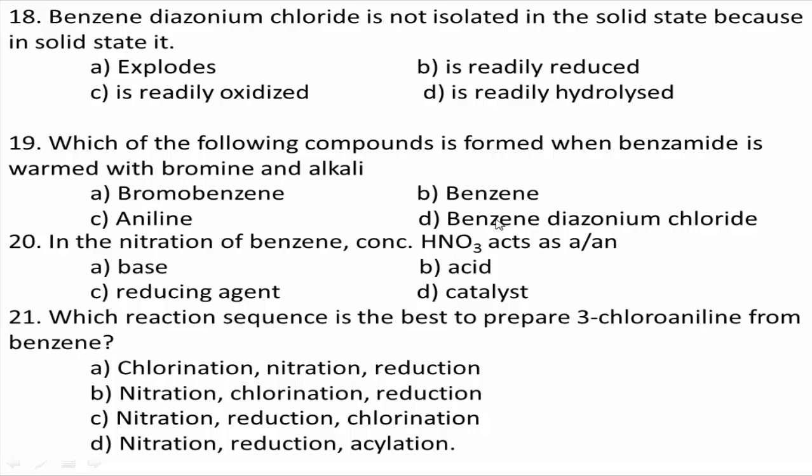Therefore, the sequence followed in this reaction is nitration, chlorination, reduction. B is the right answer.